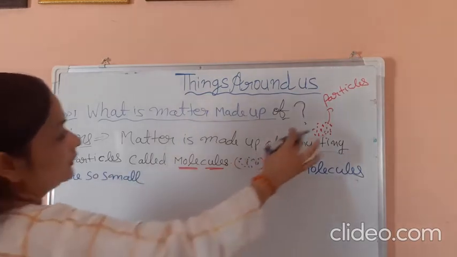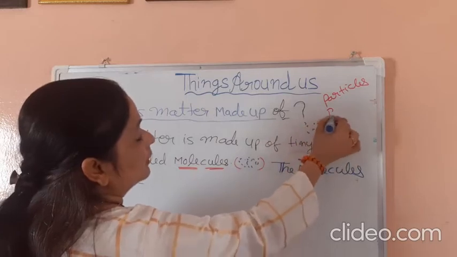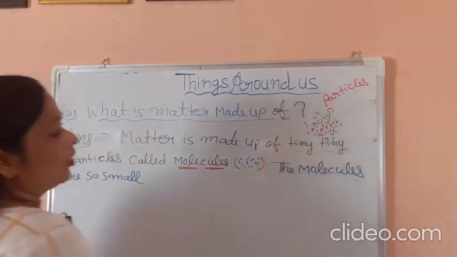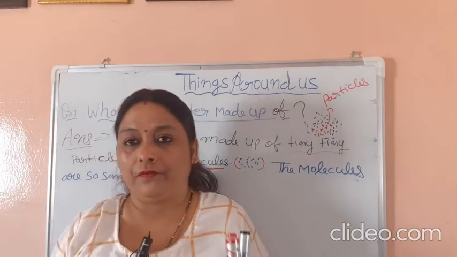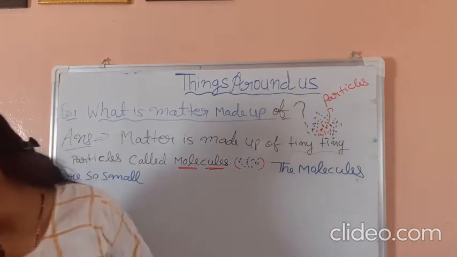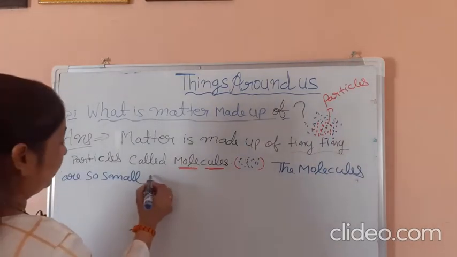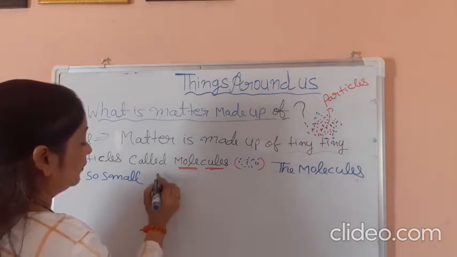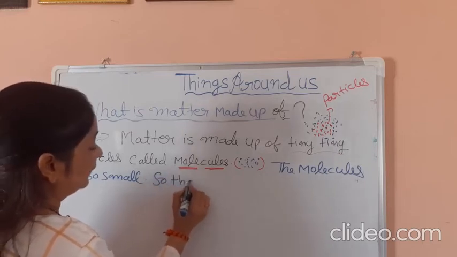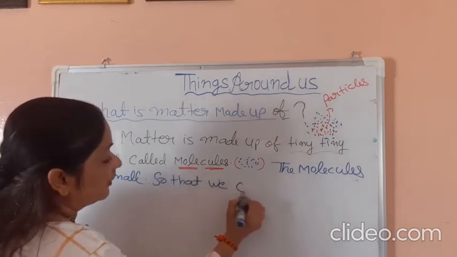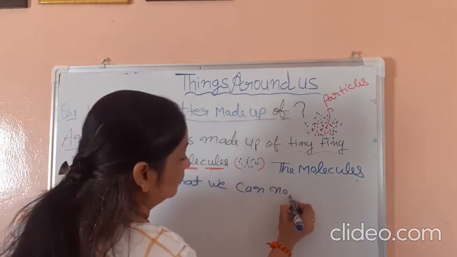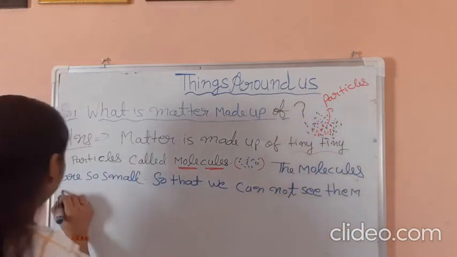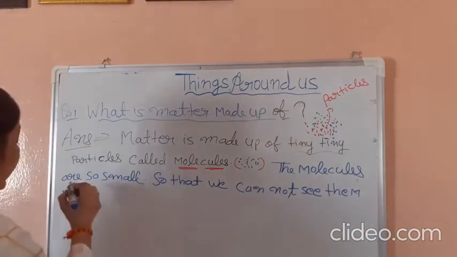This is a diagram of a molecule. A molecule is a very small particle, a teeny particle, so small that we cannot see them with naked eyes.